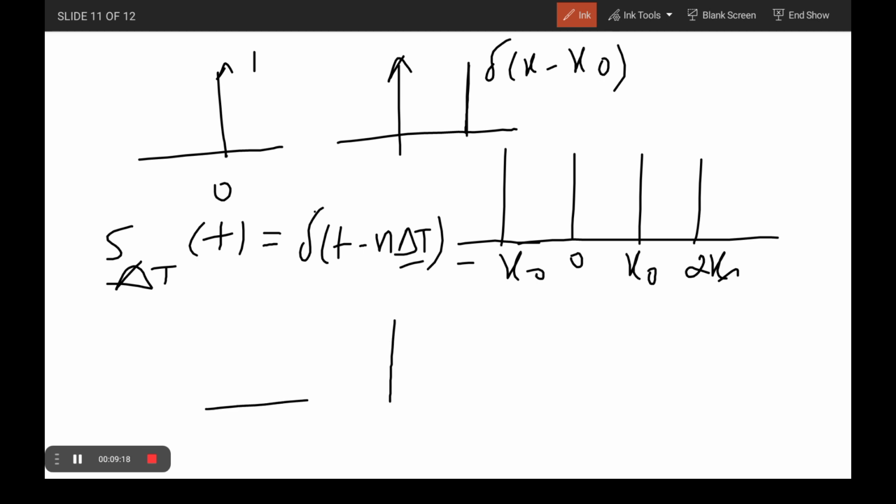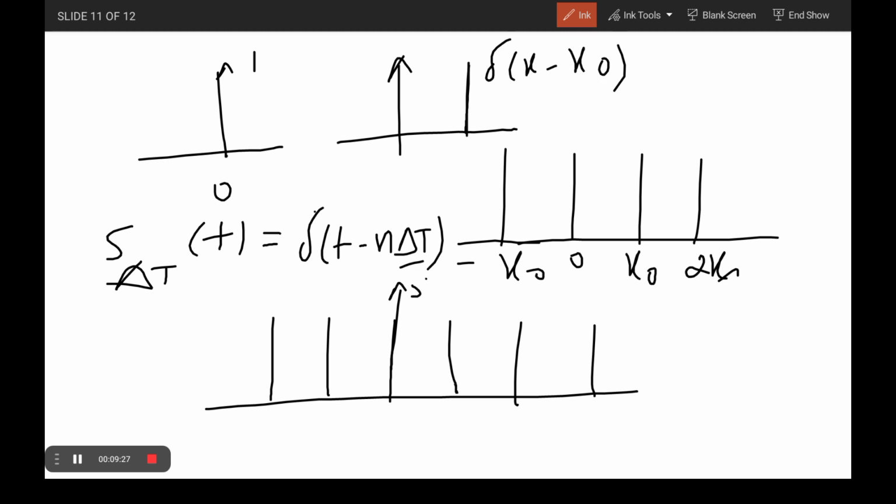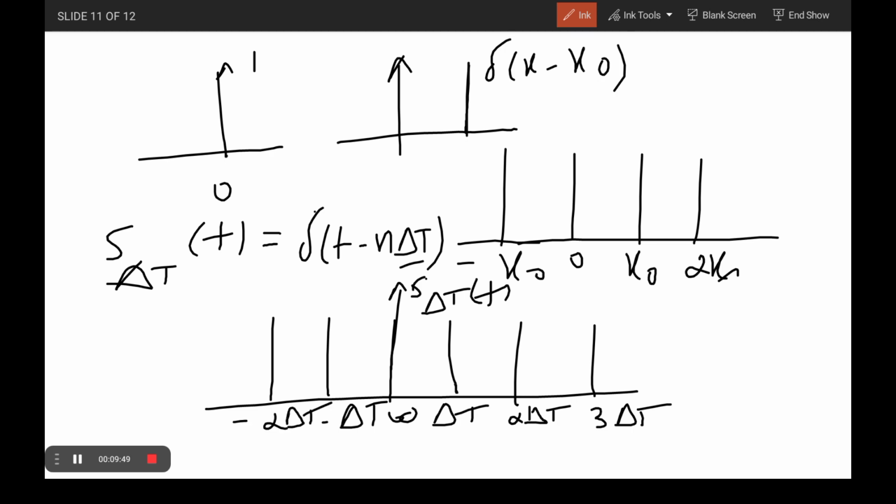The graphical representation of this is like this: taking del of t, this is 0, then n equal to 1 gives delta t, then 2 delta t, 3 delta t, and on the other side minus delta t, minus 2 delta t. This is a representation of a train of pulses.